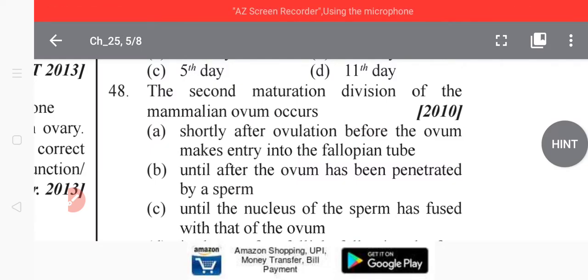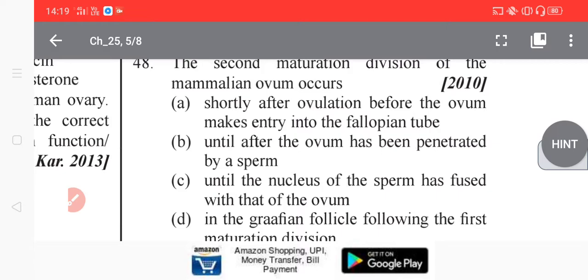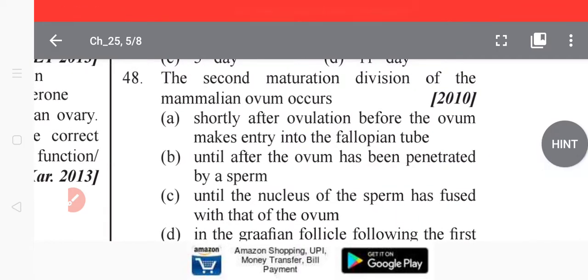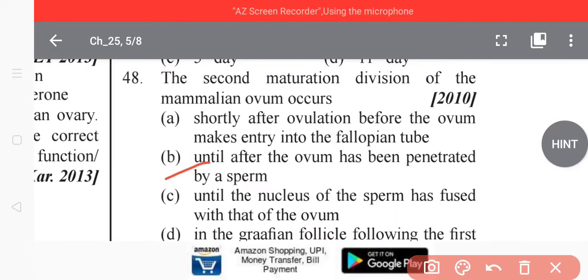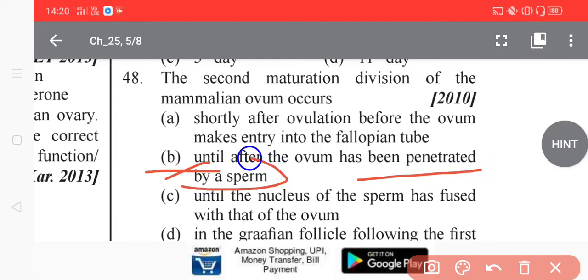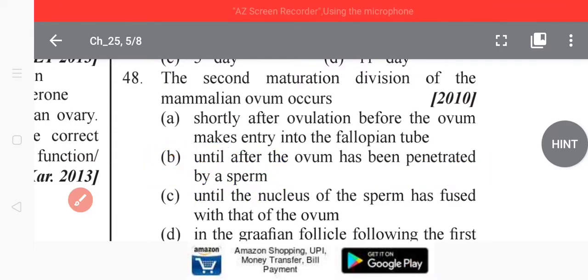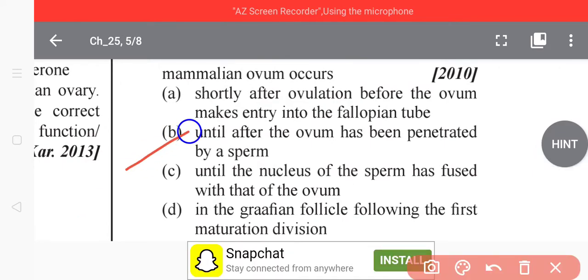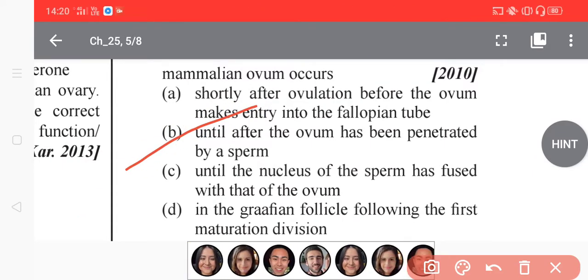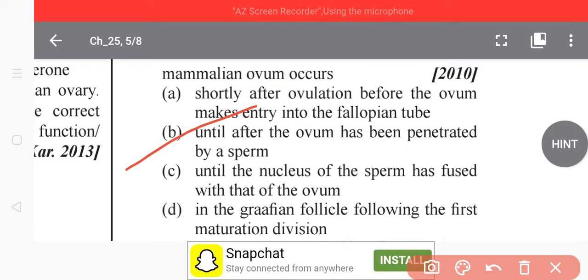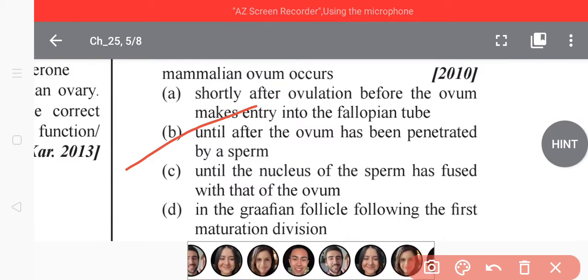Now, what is the explanation? As we know, the second maturation division of the mammalian ovum occurs until after the ovum has been penetrated by the sperm. Why? As students, we can ask why.